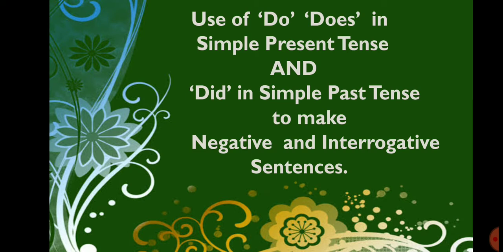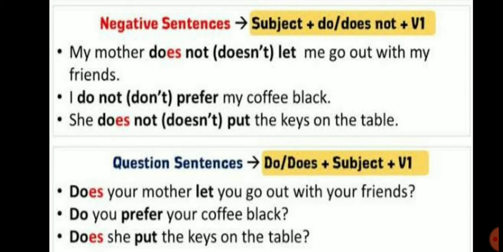Let's see next. Use of do, does in simple present tense and did in simple past tense to make our sentence negative and interrogative. In simple present tense, to make our sentence negative, we will use do not and does not according to the subject.